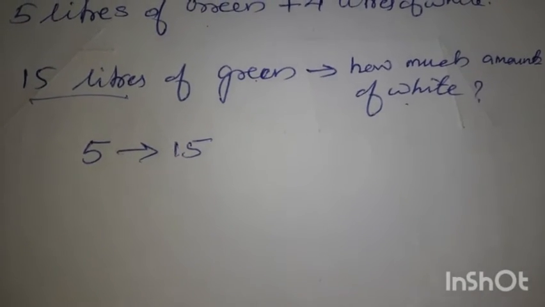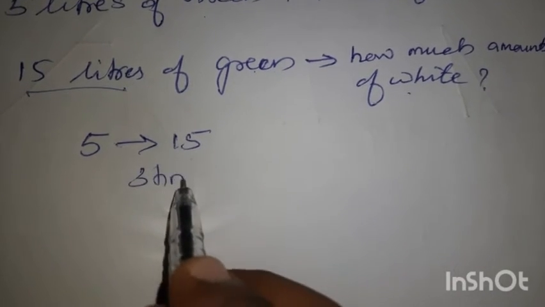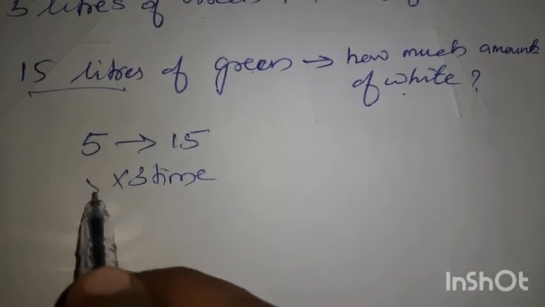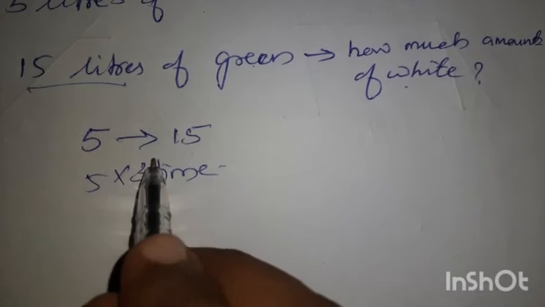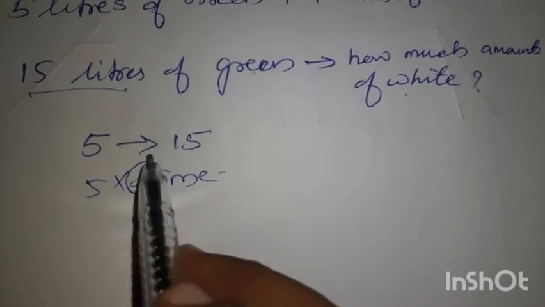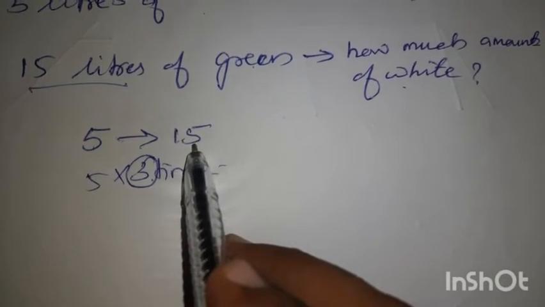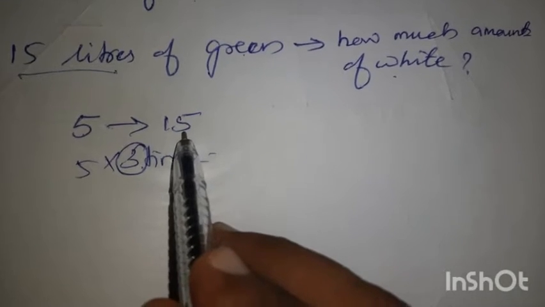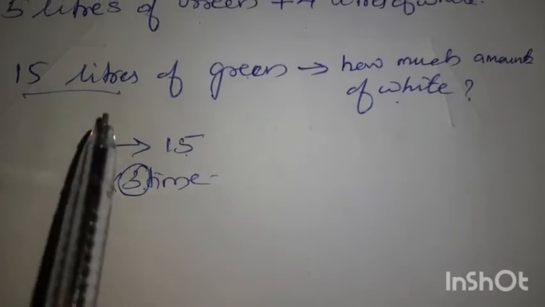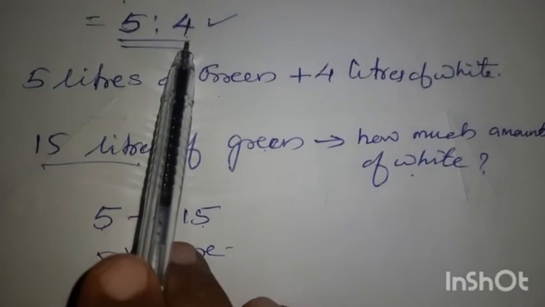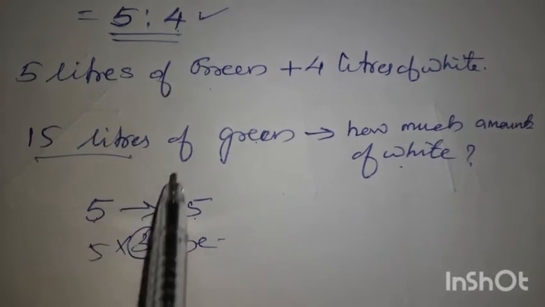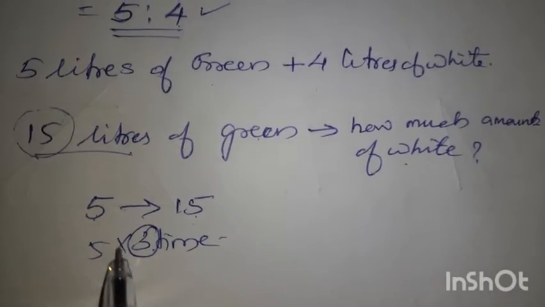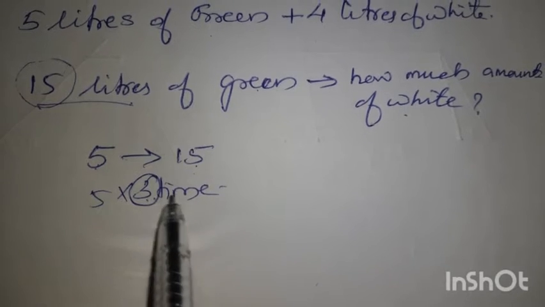How many times is it? 3 times. Okay, 5 into 3 is 15. So 3 times 5 is 15, so 3 times we have to add it. 5:4 is our ratio. So if we added 15 liters more, it means we have to add 3 times more.